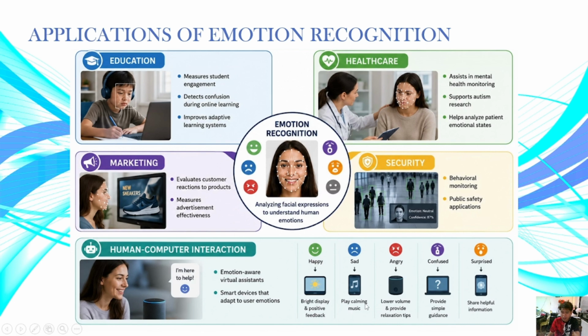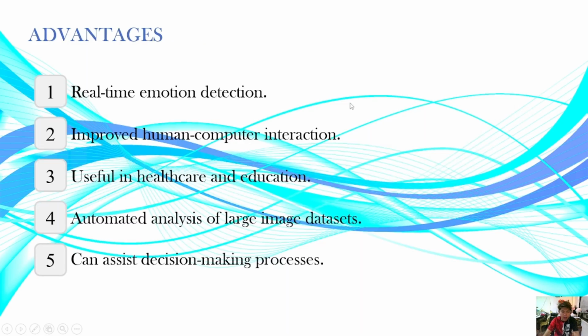So for this one, we also have here. Okay, so that's it for the applications of emotion recognition. So the advantages for this one are, number 1, real-time emotion detection, number 2, improved human-computer interaction, number 3, useful in healthcare and education, number 4, automated analysis of large image data sets, and number 5, can assist the decision making process.